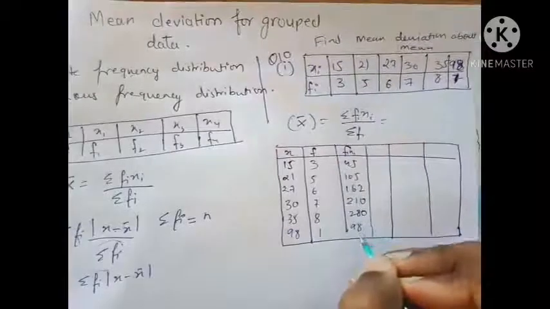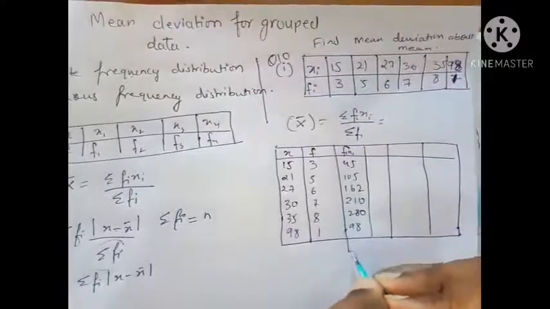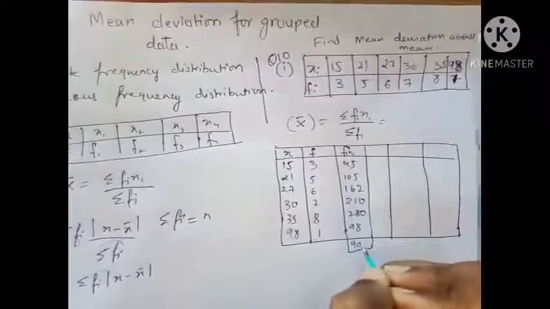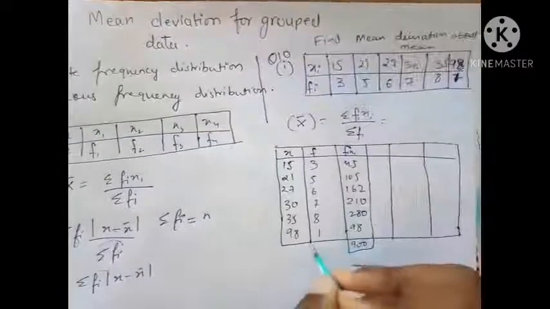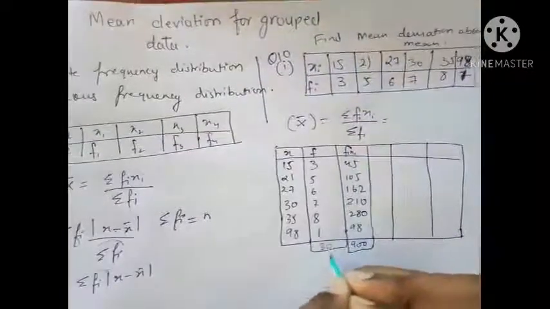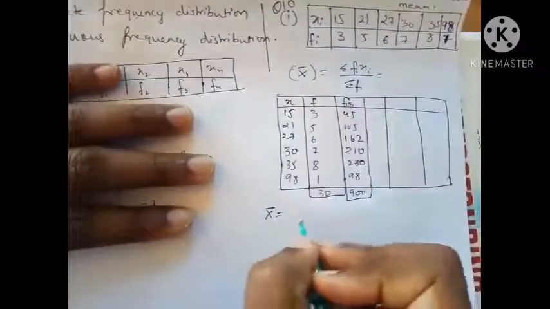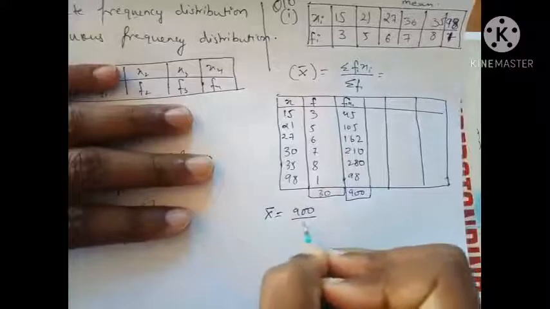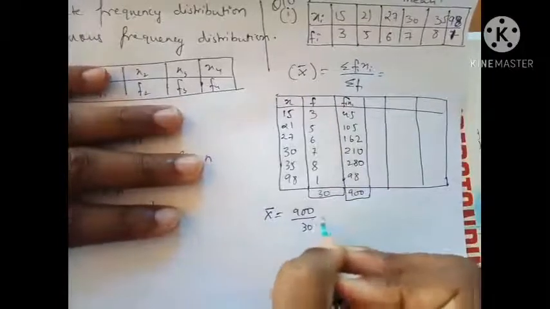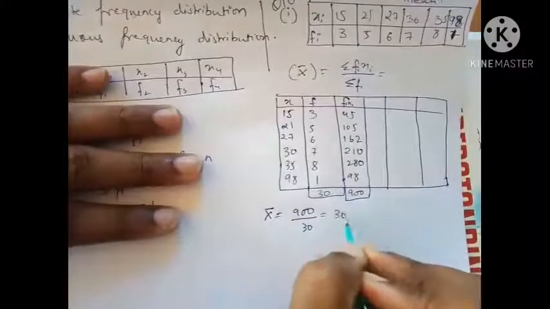Is it okay? If I add all of them, I'll get 900 in total. And if I add the frequencies, I'll get 30. So what's my mean? My mean is going to be 900 over 30, and if I cancel them out, I get 30 as my mean.